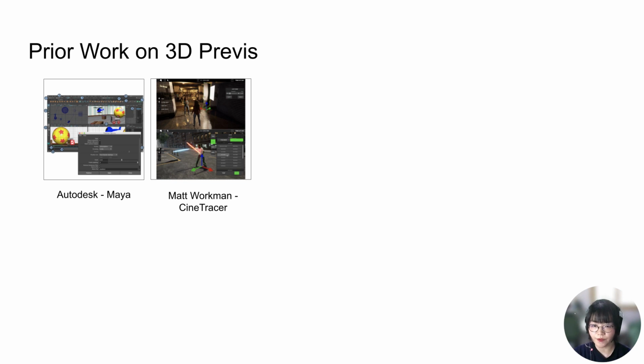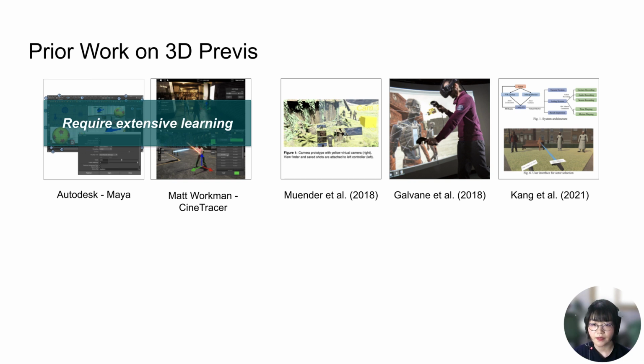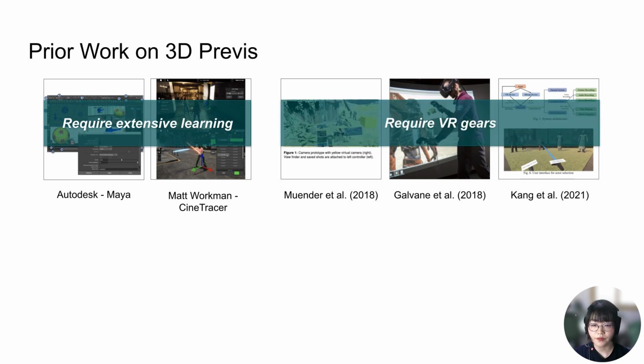As to the 3D previs, commercial tools offer infinite freedom for technical experimentation, but mastering them requires extensive learning of 3D digital content creation tools and game engines. Some researchers proposed VR previs with direct manipulation and a concept similar to ours, where the user assumes multiple roles. However, VR requires extra devices and unfamiliar working methods for filmmakers.